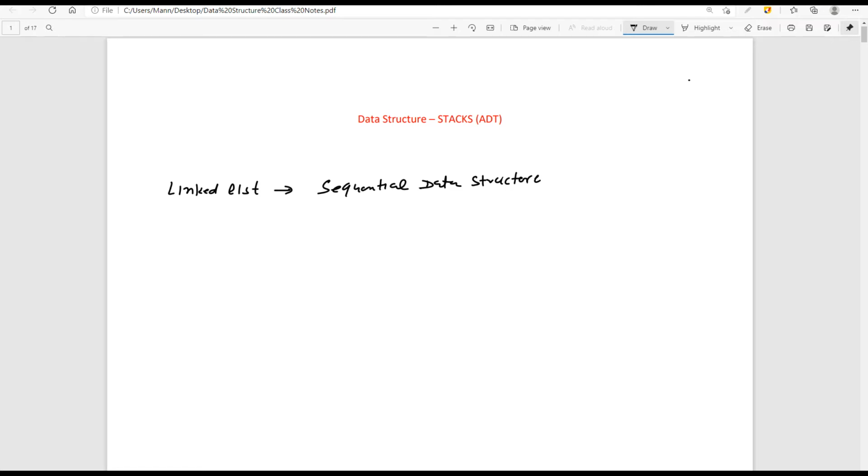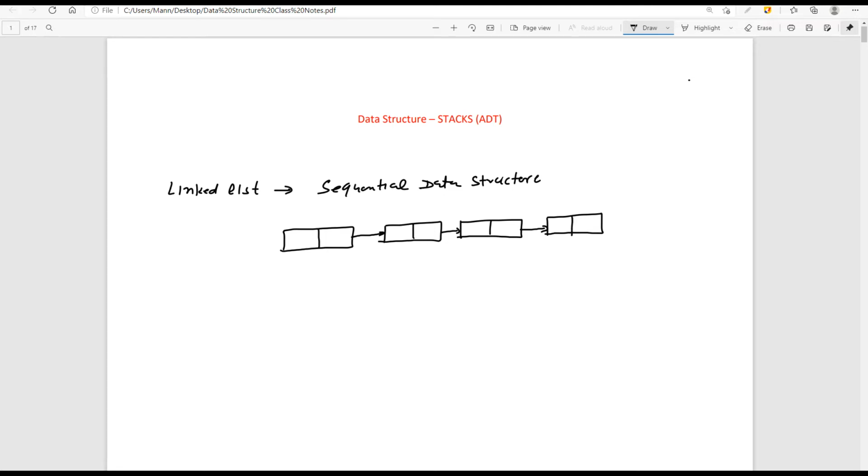So this sequential access is a kind of disadvantage for us also, because if you wish to search for a particular element, how much time is it going to take in a linked list? The list is a data structure, and the way we are going to implement it is a linked list. So if you want to search a particular element, what is the time complexity?